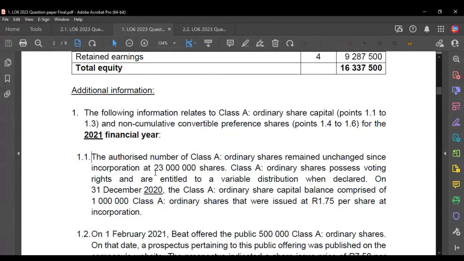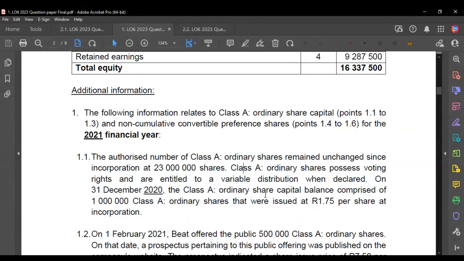So with regard to the Class A ordinary shares, we're told that there's an authorized share capital of 23 million. Now, the important thing with authorized share capital, remember, authorized share capital generally doesn't change in a firm. Authorized share capital is the capital that the company is actually allowed to issue. Doesn't mean it's been issued. It just means they're allowed to issue the authorized share capital, right? And that's 23 million.